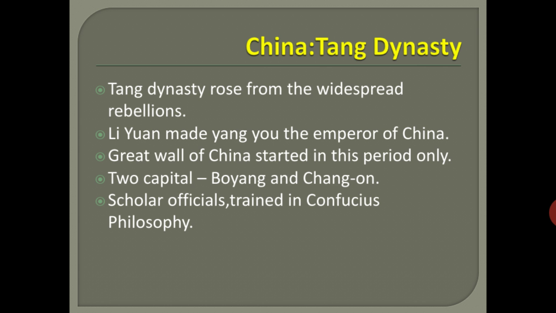Who is that? Li Yuan. He was the leader of that particular rebellion. He made Yang Yu the emperor of China. But after that, Yang was killed by some of the royal officials and chancellors, the higher officials under the king. They killed Yang. After that, Li Yuan became the emperor.